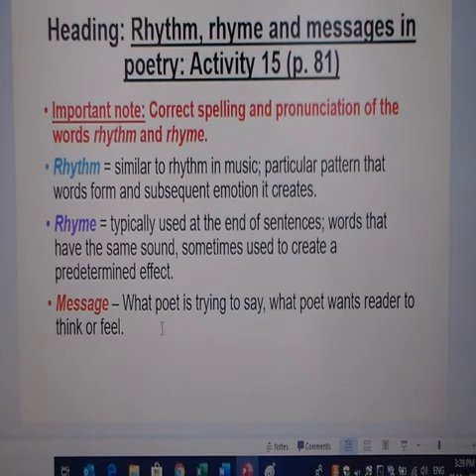Then message in poetry, this is purely the message that the poet is trying to get across to the reader, or what he wants you to ponder on, to think about, or to conjure up certain emotions from the reader's side, what he wants you to feel. So that's it in a nutshell.